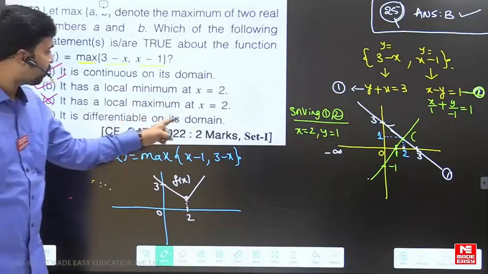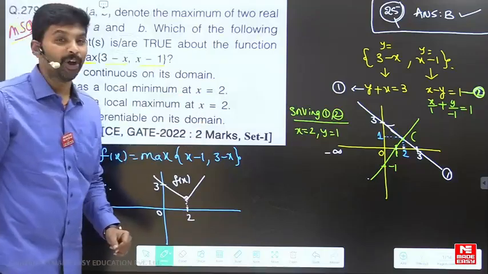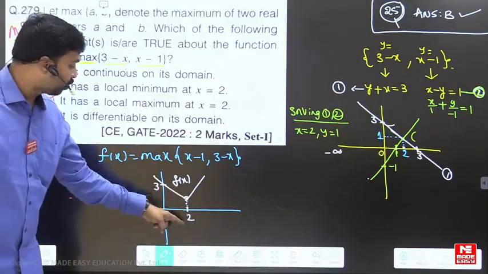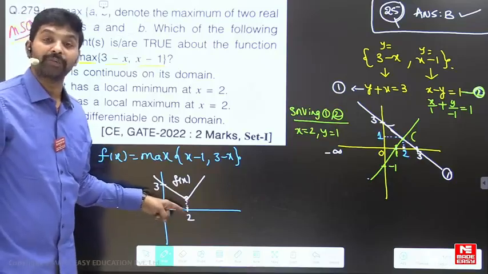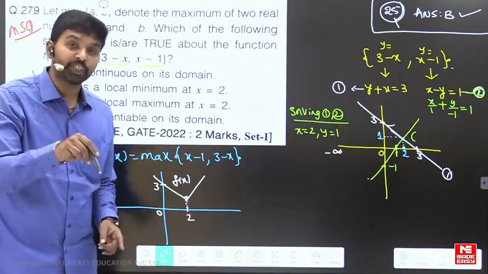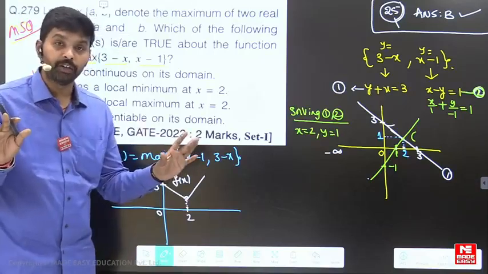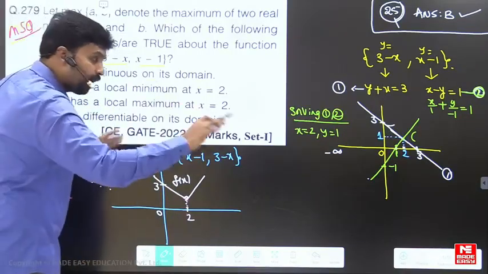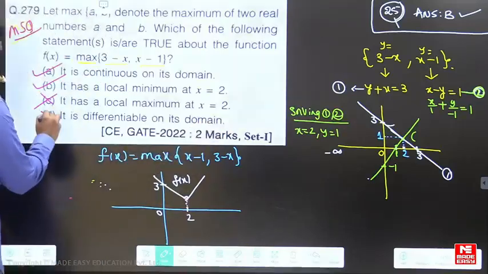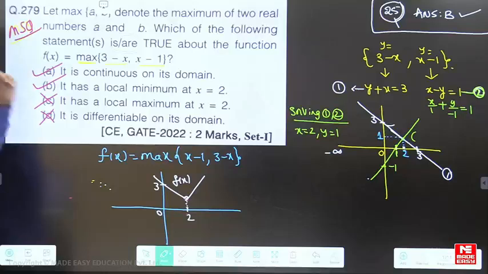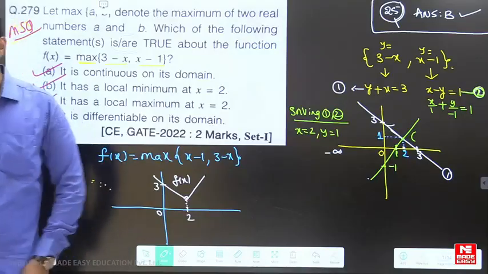Now, is it differentiable on its domain? No, because it has a sharp edge at x equal to 2. Since it has a sharp edge at x equal to 2, it is not differentiable at x equal to 2. Therefore it is not differentiable at every point in its domain, so I cannot say that it is differentiable in its domain. So this is wrong. The answer is A, B here.